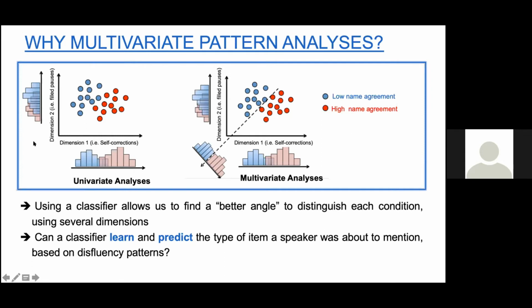Then we focus on the second dimension, and we do the same thing. But with multivariate analysis, we take into account all dimensions together, and we try to find the best angle that could distinguish participants or conditions. So here we tested if a classifier was able to learn and then predict the type of item based on differences that are associated with it.